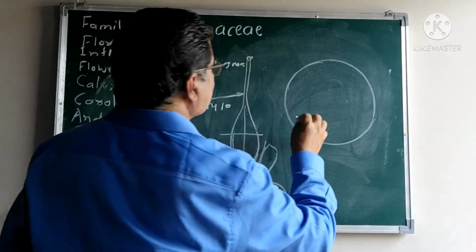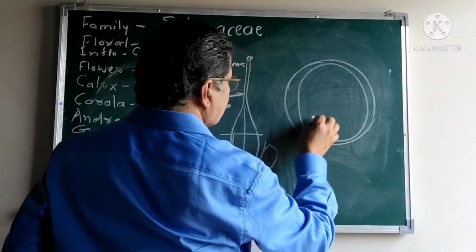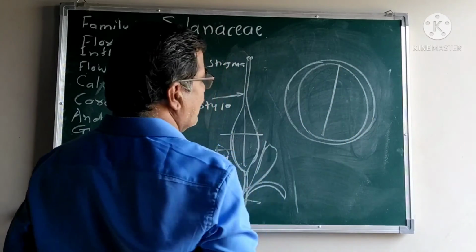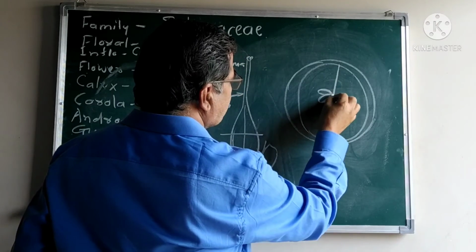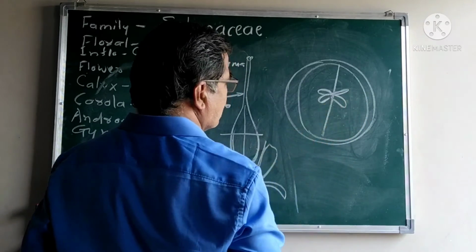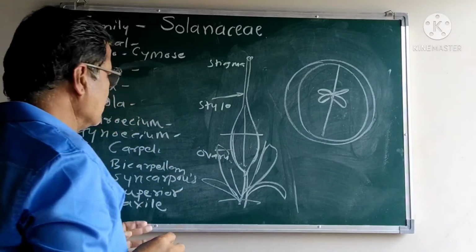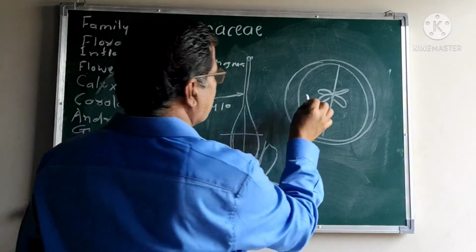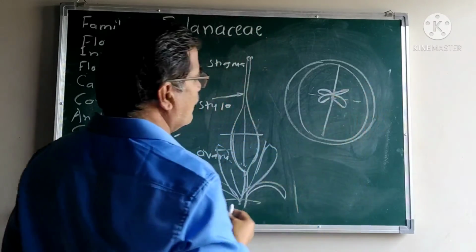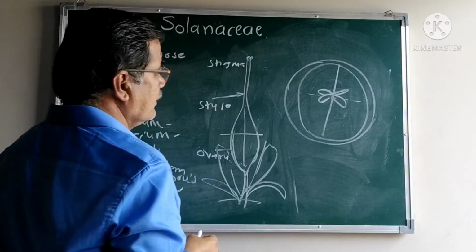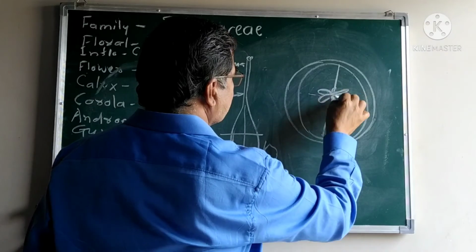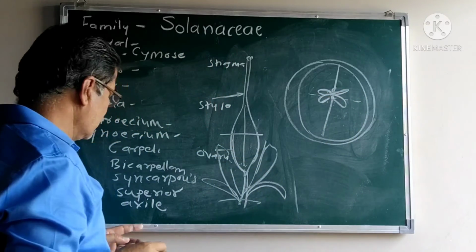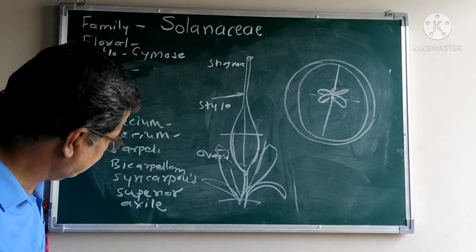Here axial placentation means that in the bicarpellary ovary, the ovules are attached in the center. After maturation, a false septum is formed, therefore it becomes tetralocular. The central axis on which the seeds are located is known as axial placentation.